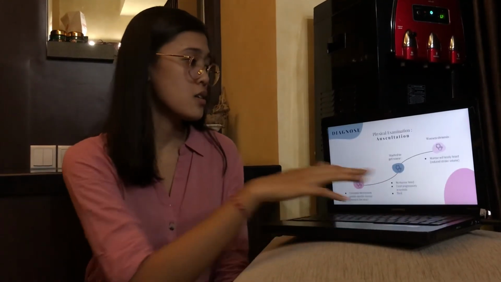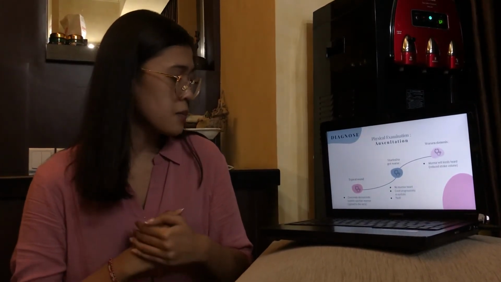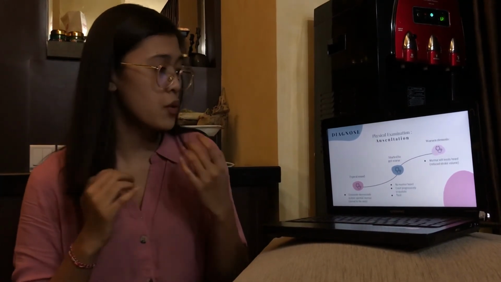And how do we diagnose this condition in a patient? We can get information about the AVS condition by doing a physical examination, especially auscultation. The typical sound in this AVS condition is a crescendo-decrescendo systolic ejection murmur spreading to the neck, and when the condition starts to get worse, the murmur peaks progressively later in systole, with a thrill.